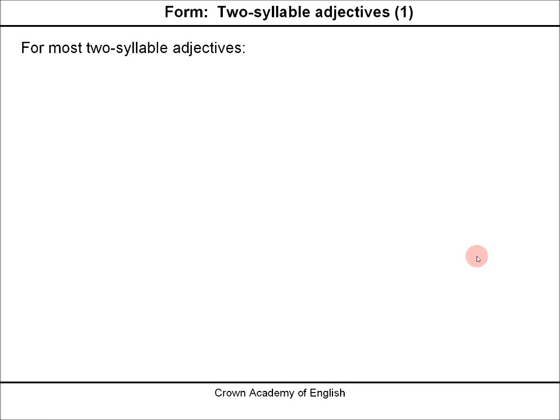For most two-syllable adjectives, we use most plus the adjective. So here we are using two words.